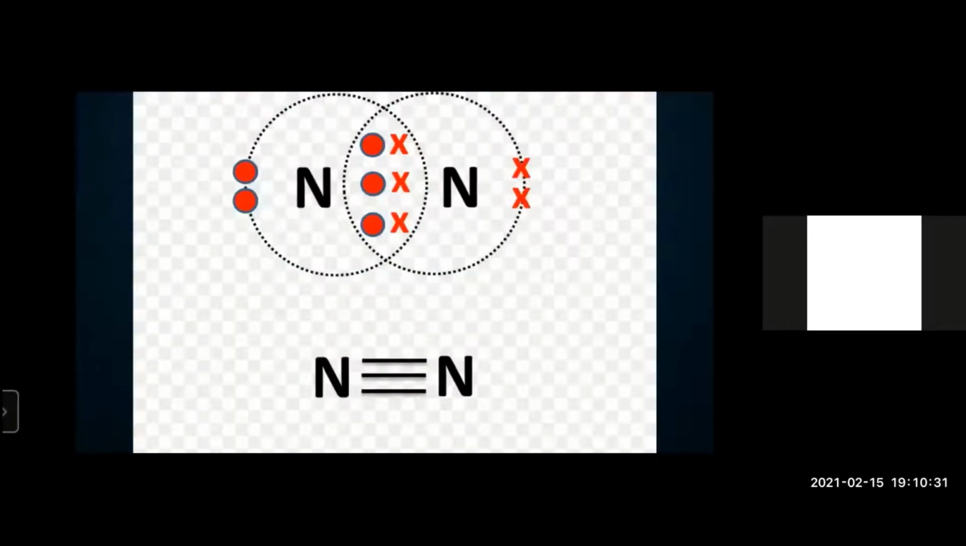It shares 3 pairs of electrons. Why? Both the nitrogen atoms have 5 valence electrons and they need 3 more to become stable. So each of them is going to share 3 of their electrons, and now if you count the number of electrons in each shell, you're going to get 8 electrons. And in doing so, you have 3 shared pairs of electrons. So you're going to draw 3 lines between the 2 ends, and that will represent that nitrogen forms 3 covalent bonds.